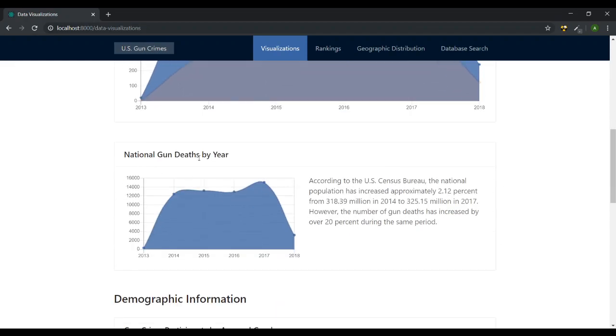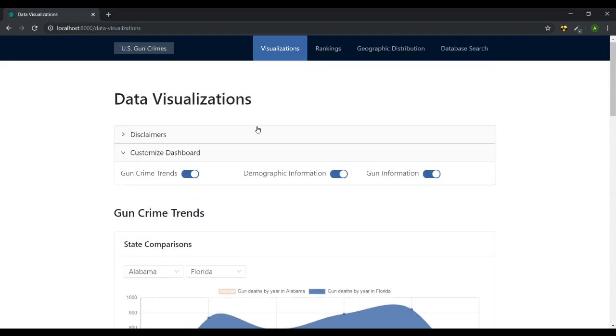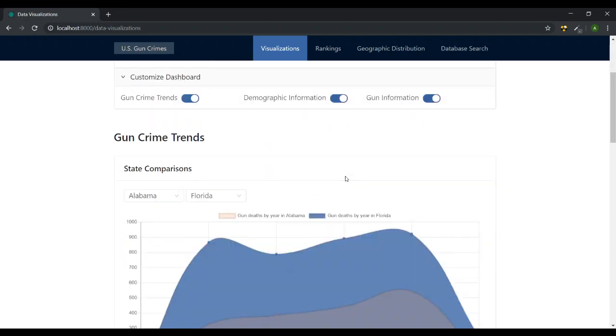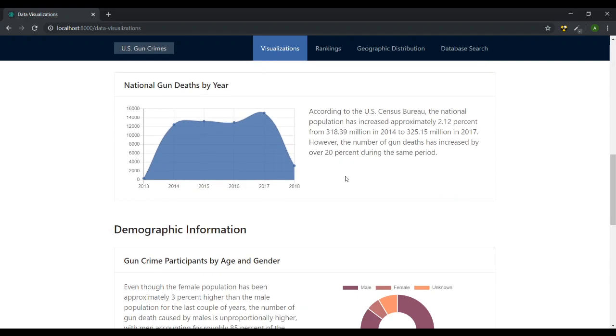Then we have this national gun deaths by year trend. You can see some of the data is missing for 2013 and 2018. That is noted in a disclaimer up here. There wasn't really much we could do about that. It is just an anomaly with the data set. You can see there isn't really a trend here. It is sort of trending up towards 2017 though.